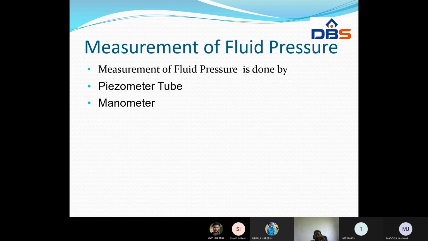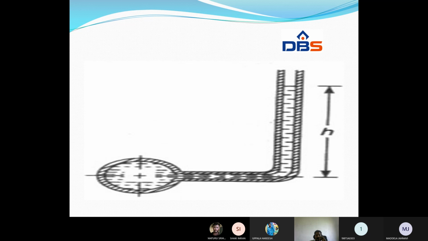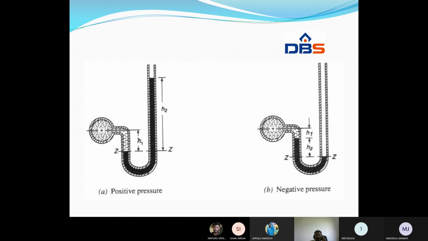Okay, measurement of fluid pressure. Measurement of fluid pressure is done by piezometer tube and barometer. See, this is the simple manometer. This manometer is connected to the pipe so that we got a height h, and this is the U-tube manometer.